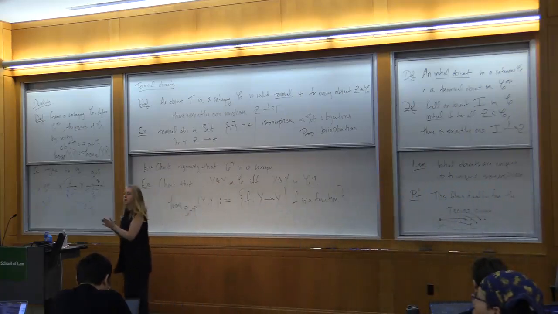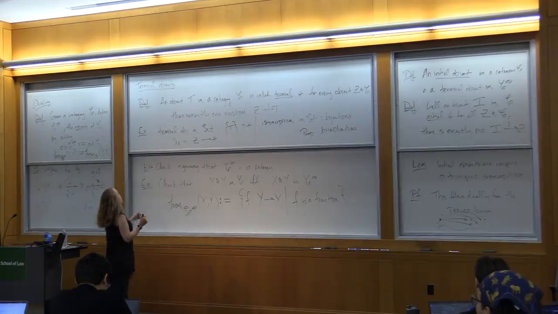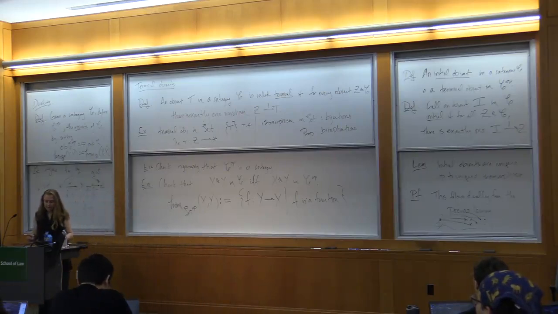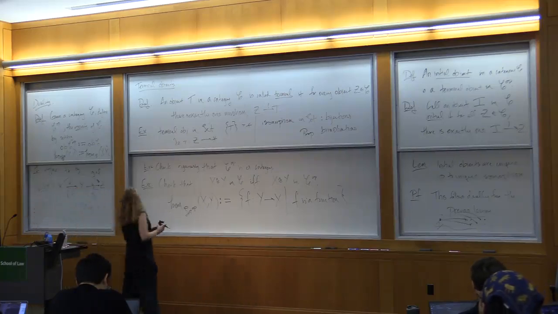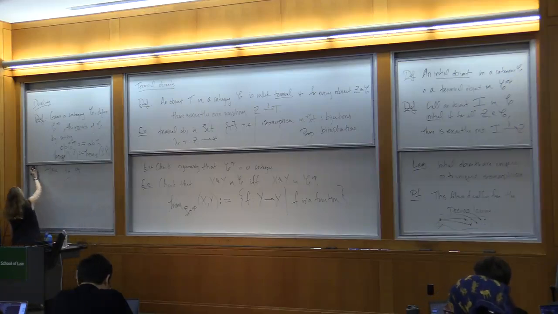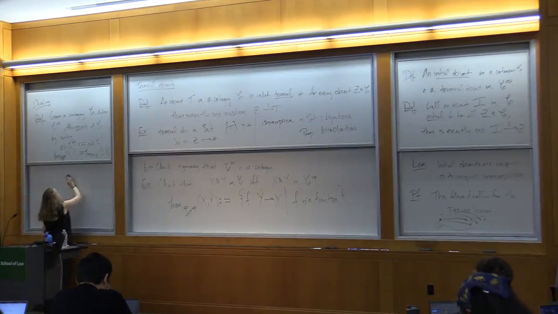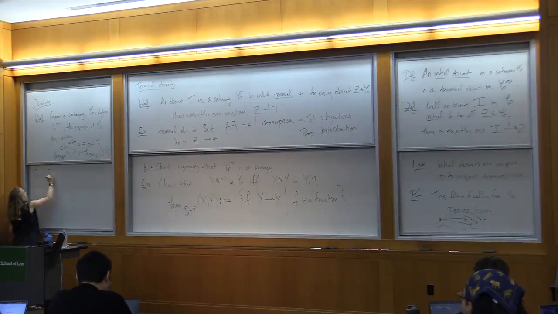Yes, there was a question? Are there categories without initial and terminal objects? Definitely, yes. We had an example, which I've erased, the category with just two different objects and no arrows. Okay, so let's think about some examples. The first example should always be Set. So what's the initial object in Set?